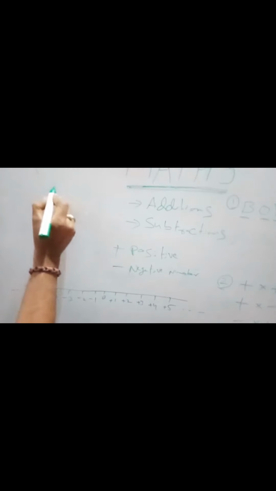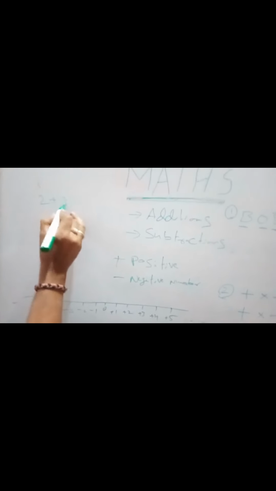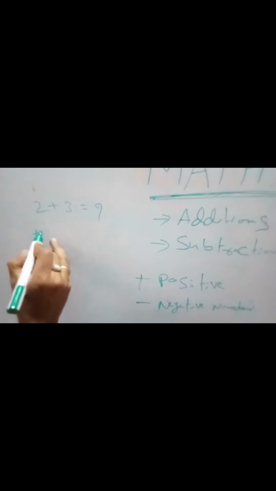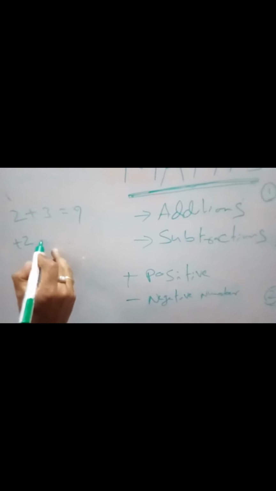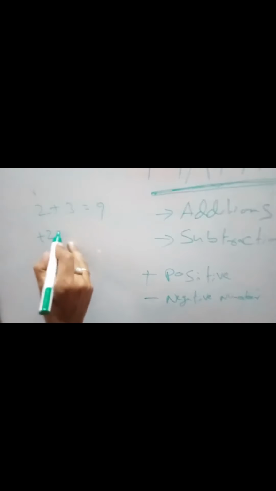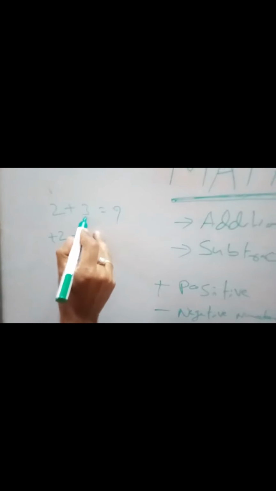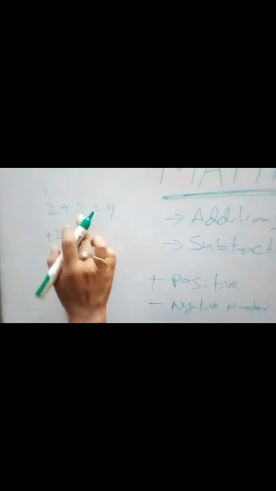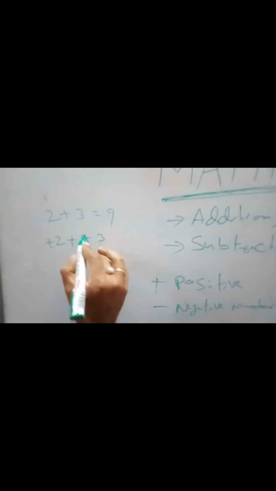Okay, now we will see the additions. Say for example, there are two numbers, right? 2 plus 3 equal to how much? If you see that the 2 is a positive number, we are not writing +2, but 2 is a positive number, and 3 is also a positive number. We are going to put the plus symbol here, doing the addition between them, right? So in the bracket we will put it like this: +2 plus +3, equal to how much?